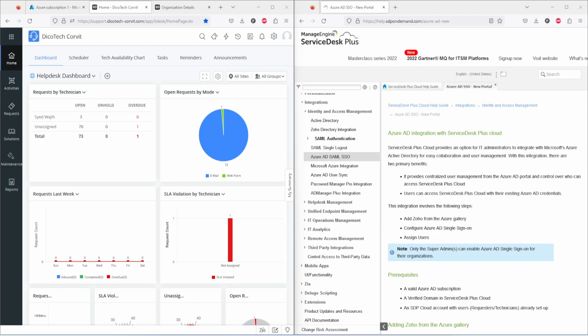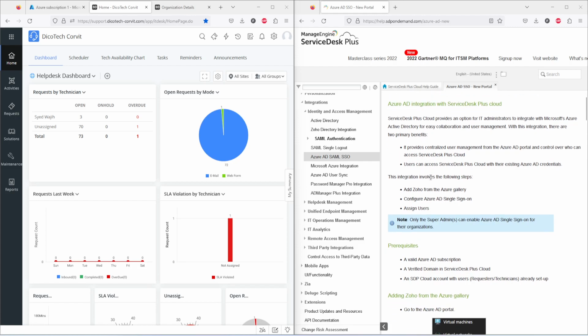In this video, I am going to show you how you can integrate your Manage Engine Service Desk with Azure Active Directory using SAML authentication. On my left hand side, I have logged in with my Manage Engine Service Desk Plus, and on the right hand side, this is the configuration guide which I am going to use in order to do the integration.